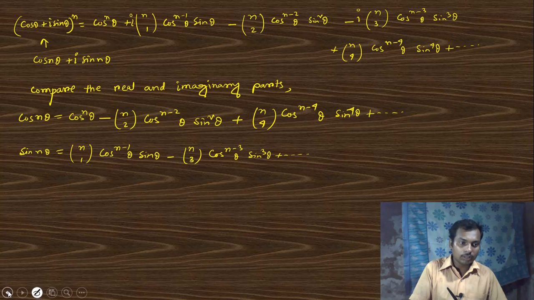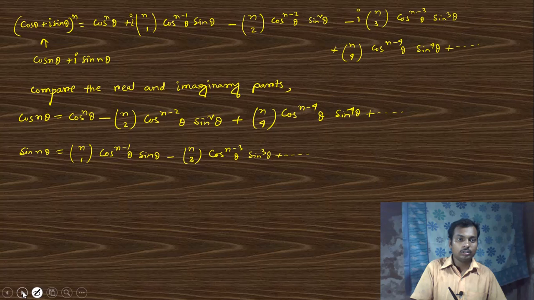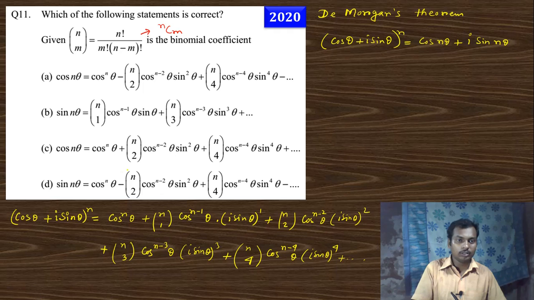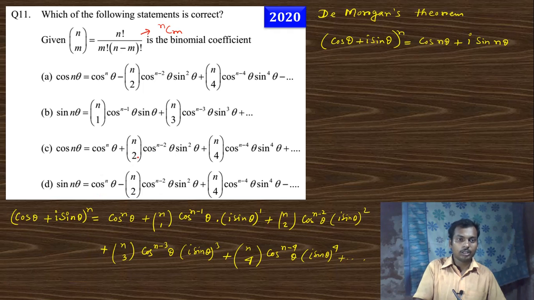Look at the options. In the first option, for cos n theta we get the same expression, but in the sin n theta expression there is a plus, while in our answer we get the minus, so these two are not correct.